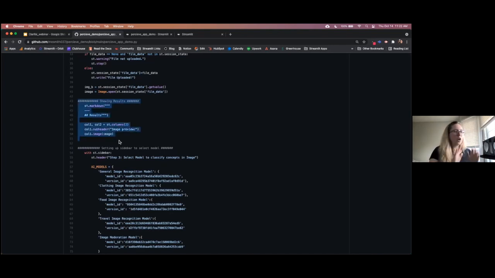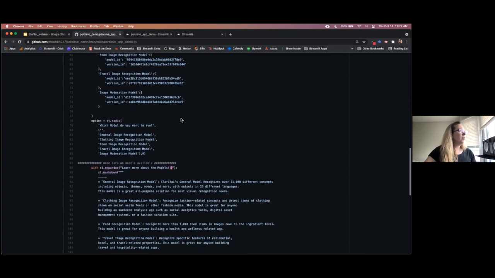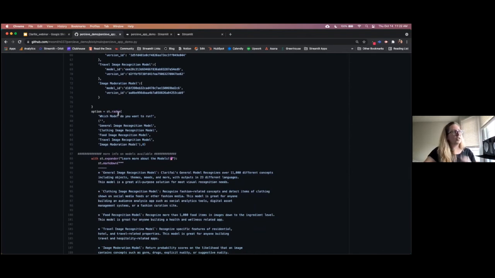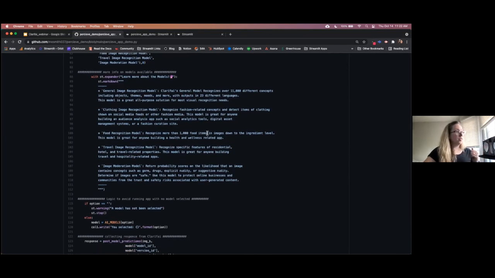Here we set up our columns so that we can put our image next to the perceived concepts that come from Clarifai. And then here's where we set up the sidebar. We give a JSON variable for our AI models that we can organize the model ID and version number to connect to Clarifai. We also set up our radio button in our sidebar so that our user can actually pick which recognition model they would like to use. And here's a big section where we call the expander and write all of that information for our user to know what each model does.